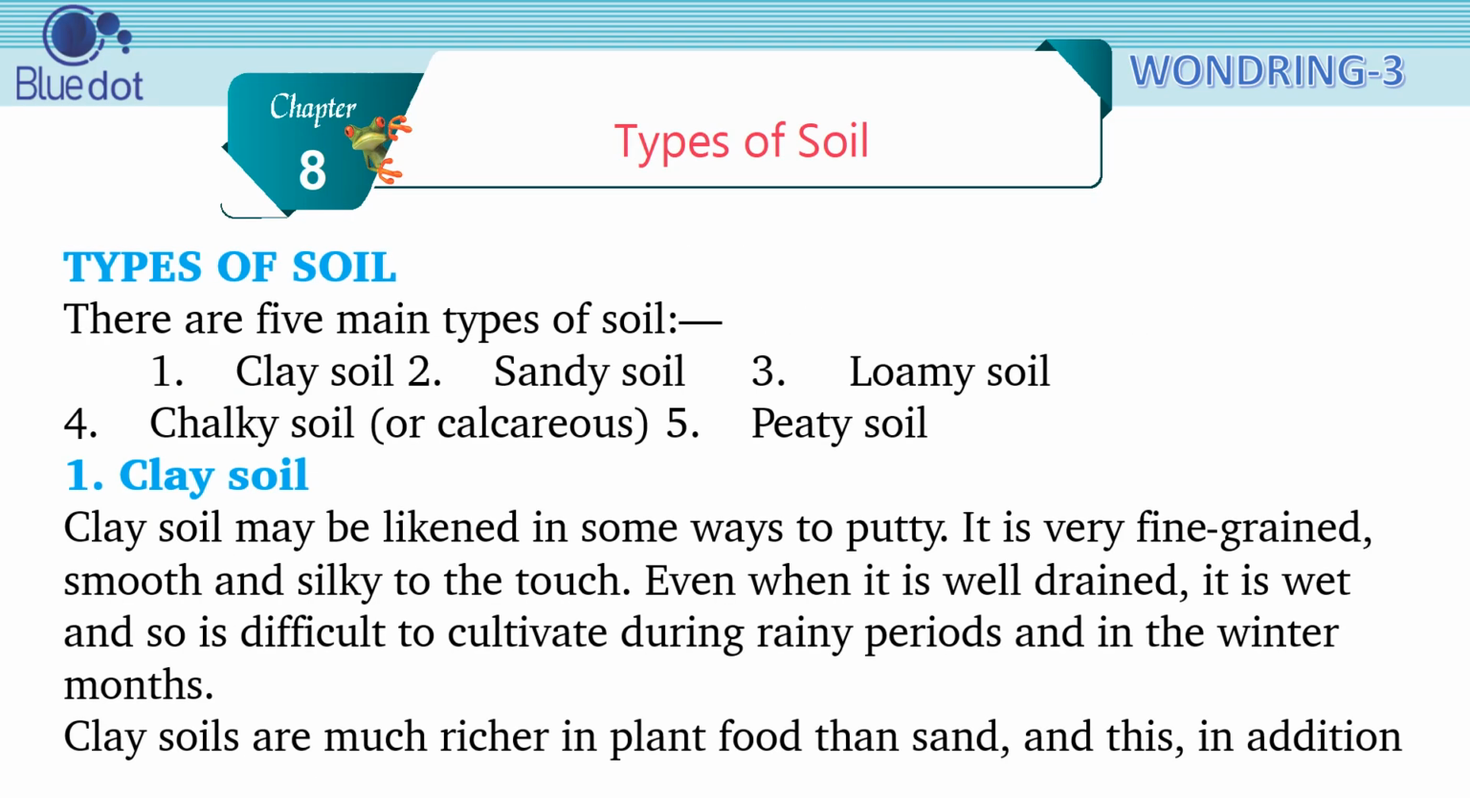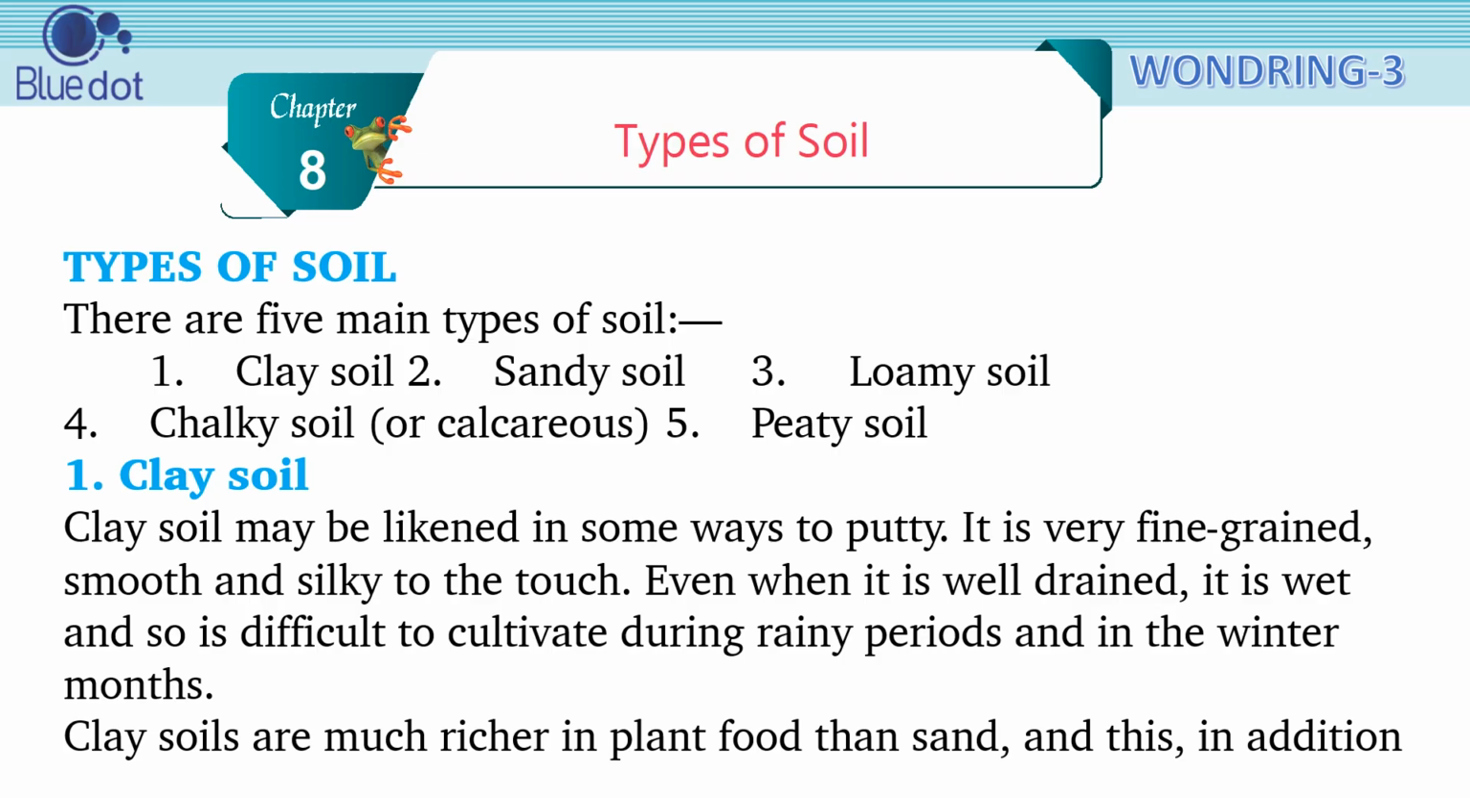Types of soil. There are 5 main types of soil. 1. Clay soil. 2. Sandy soil. 3. Loamy soil. 4. Chalky soil or calcareous. 5. Peaty soil.